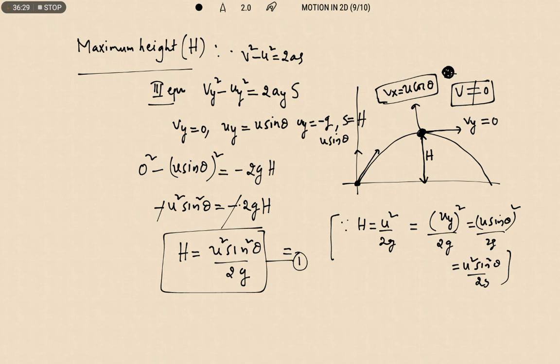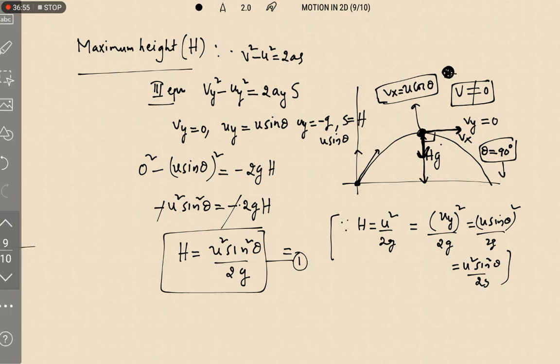In the same way, the angle between velocity and acceleration. So this is the direction of velocity and this is the direction of acceleration. So at the highest point the angle between velocity and acceleration will be 90 degrees, and the direction of acceleration will always be downwards. That point you also need to remember.